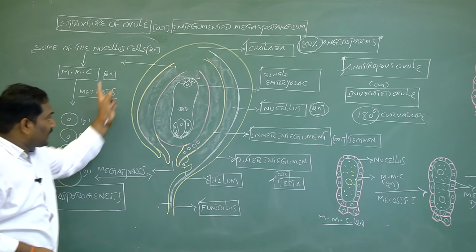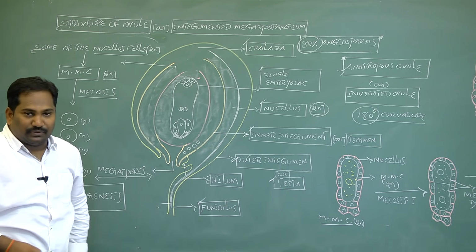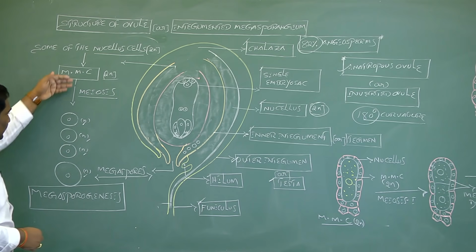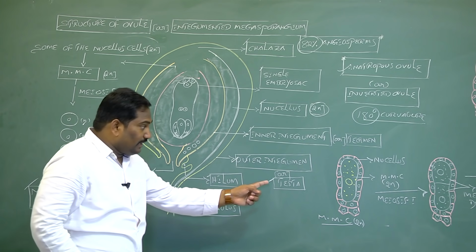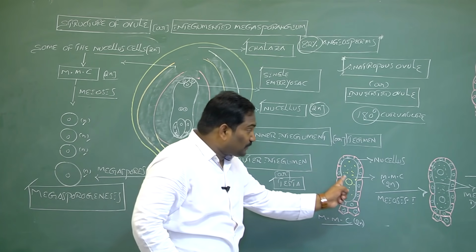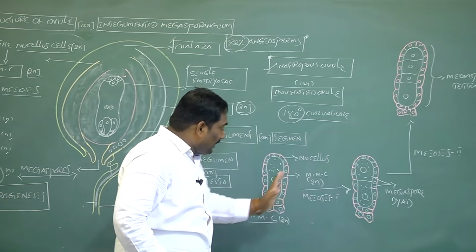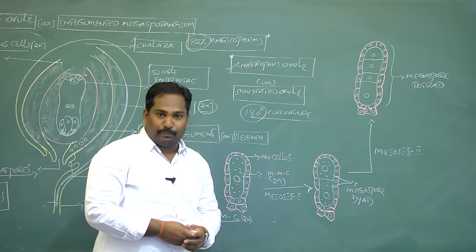This process takes place inside the megasporangium or ovule. Once again I repeat the definition of megasporogenesis: the process of formation of 4 haploid megaspores from diploid megaspore mother cell by meiosis is called megasporogenesis. Let's discuss the mechanism of megasporogenesis inside the megasporangium with a diagrammatic presentation. I will explain the process now.